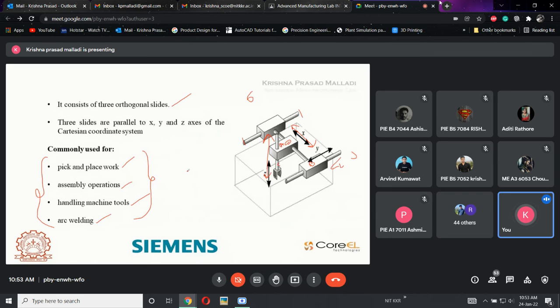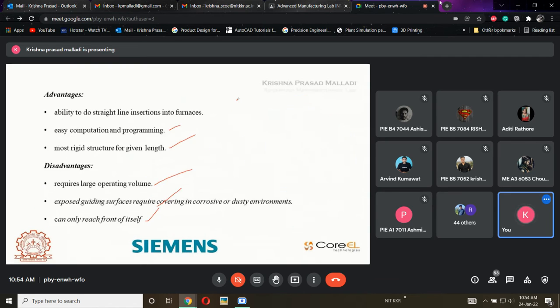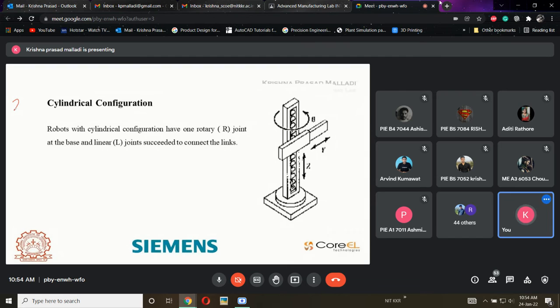See, based upon the movement, every robot has its own advantages as well as disadvantages. So this is the movement. If I want to rotate it, if I want to place at this corner, it is not possible. Why? Because there is no such movement. If I want to rotate this component by 30 degrees, now the component is rectangular like this. I don't want it like this, I want it like this. So it is not possible to rotate its direction to place here. In such applications, this Cartesian will fail.